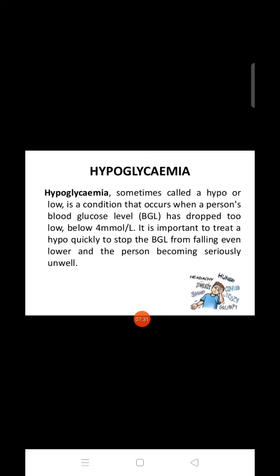What next condition is hypoglycemia. Hypoglycemia is a low blood glucose level, sometimes called a hypo or low. It is a condition that occurs when a person's blood glucose level has dropped too low, below 4 mmol per liter. It is important to treat a hypo quickly to stop the blood glucose level from falling even lower and the person becoming seriously unwell.